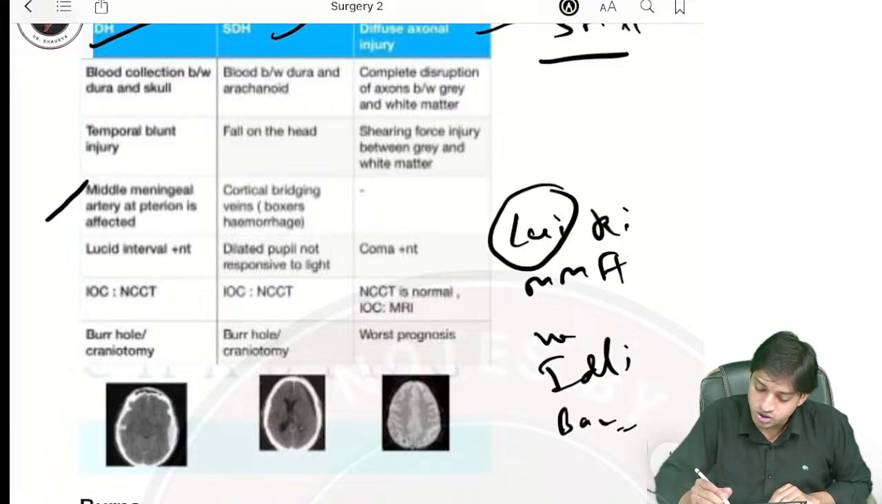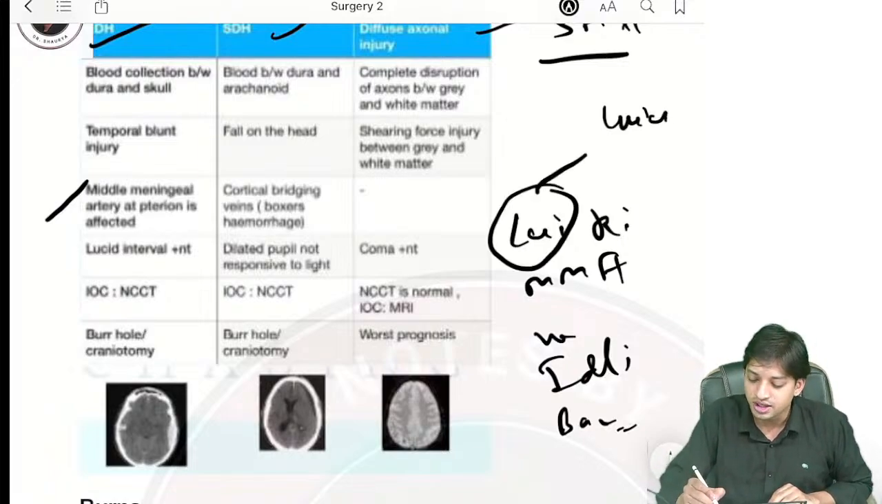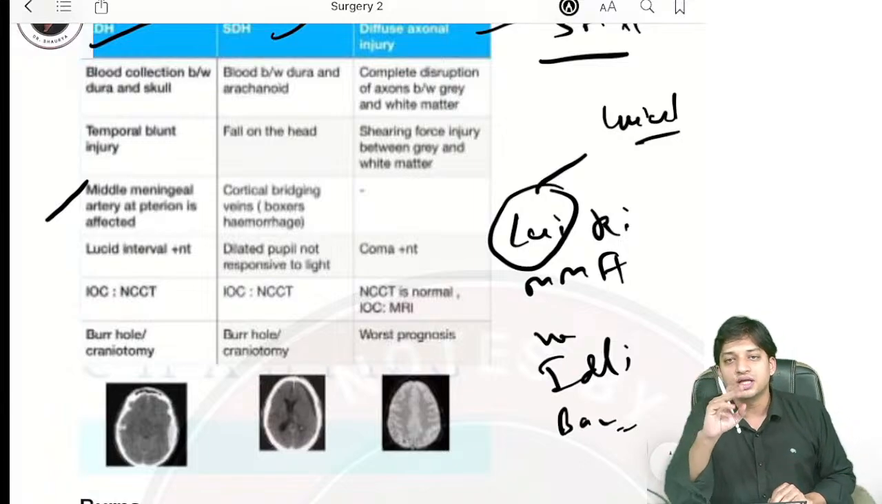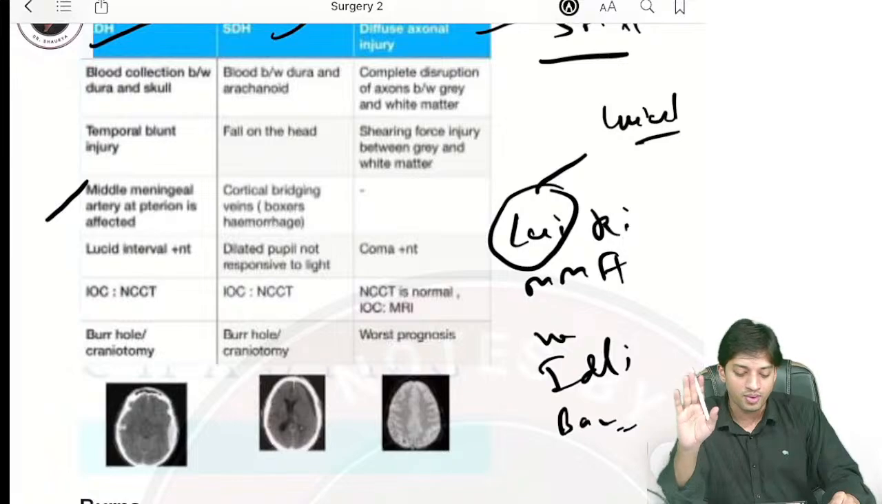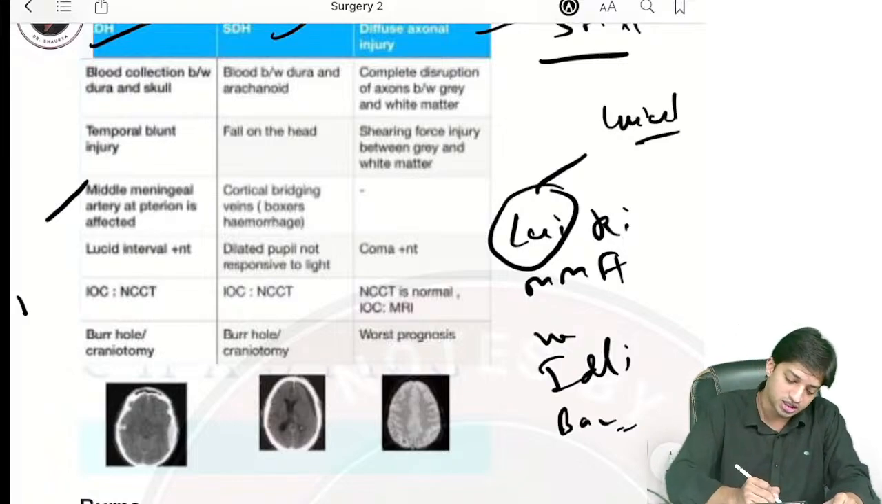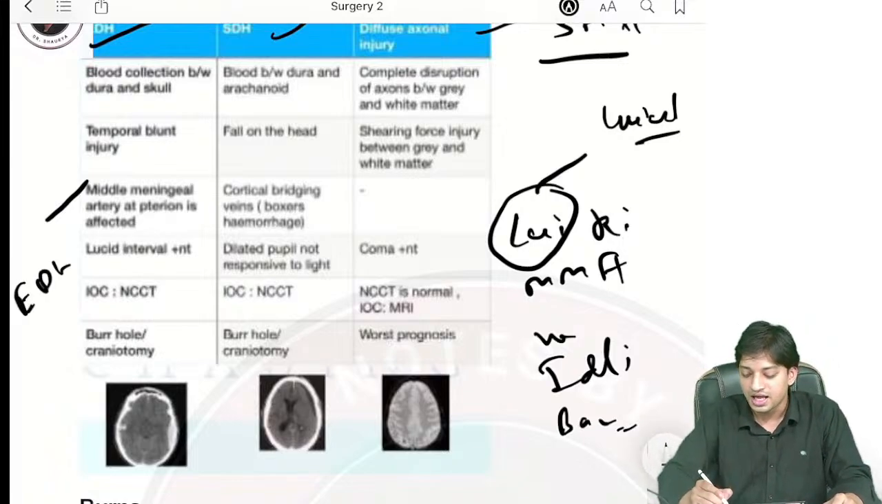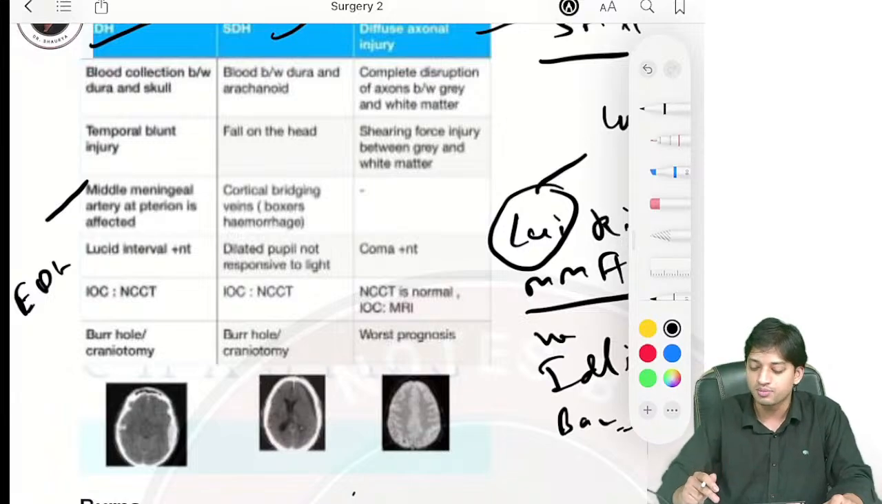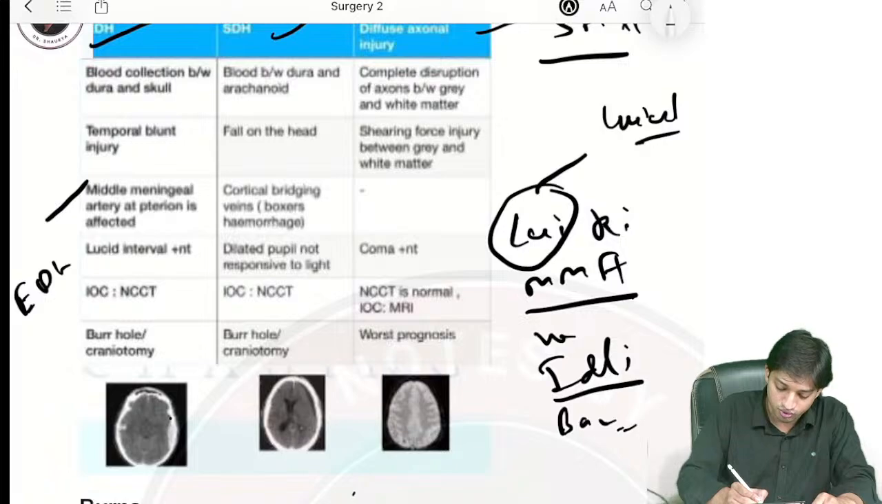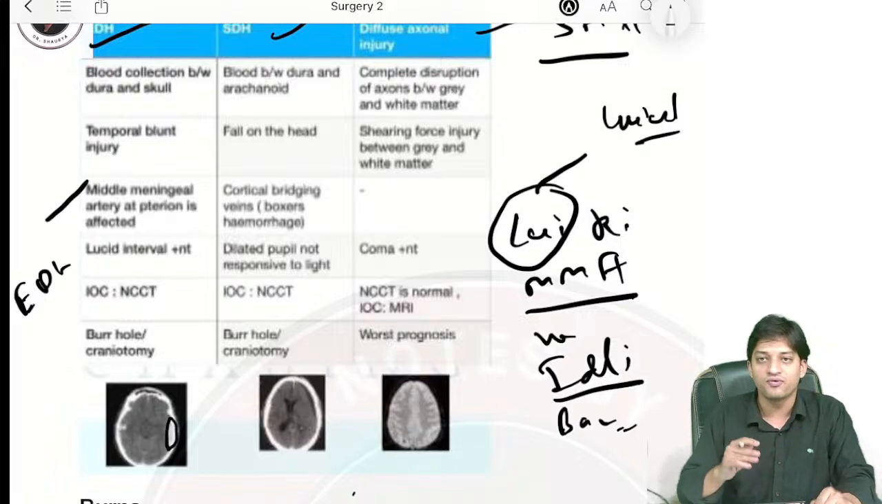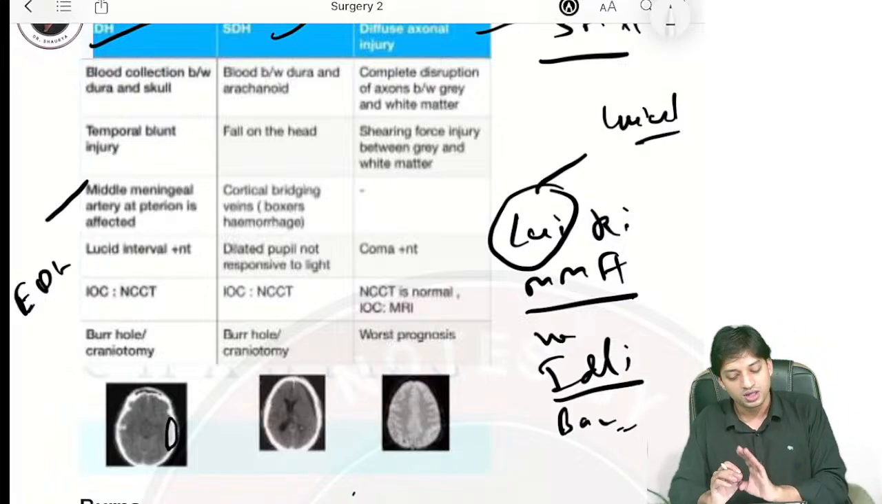See, Lucy is lucid interval. In the question, if they give you a patient with a history of lucid interval after head trauma, then you will suspect EDH, extradural hematoma. MMA, mamma, is damage to the middle meningeal artery. Idli, why idli? Because the hemorrhage shape appears biconvex, or idli in shape, right?